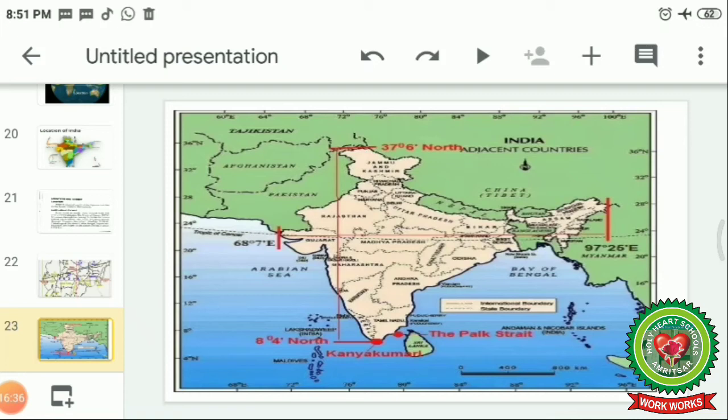So the longitudinal extent of India is 68.7 degrees east to 97 degrees 25 minutes east. You can see 68 is shown on the western side, and 97.25 is written on the eastern side. So this is the longitudinal extent of India.